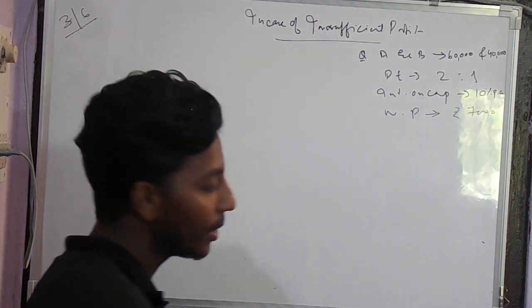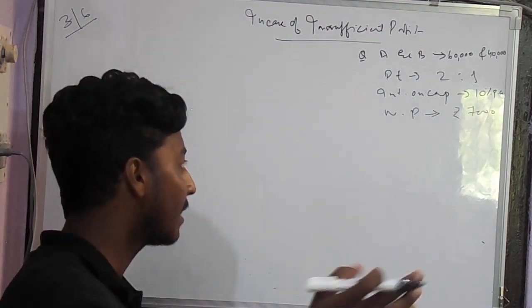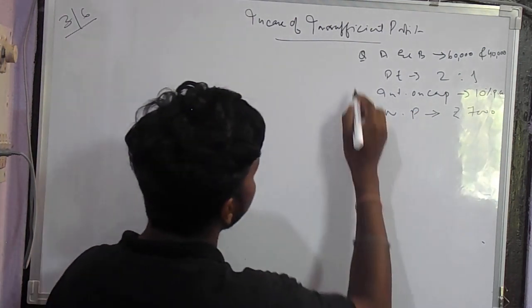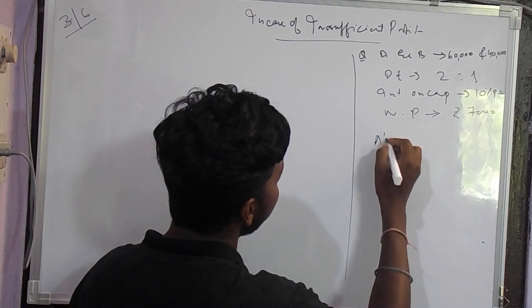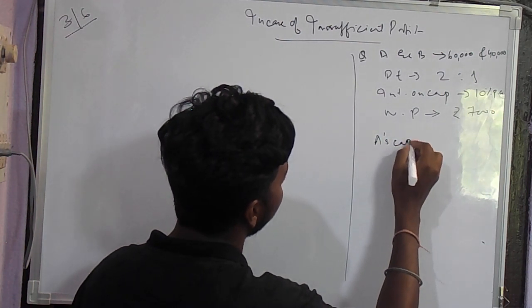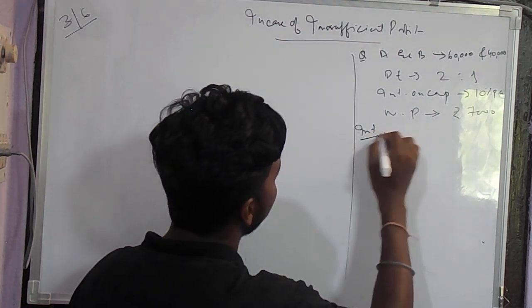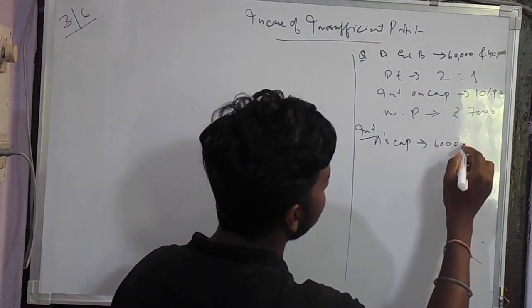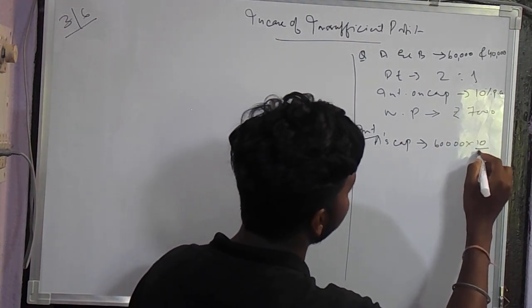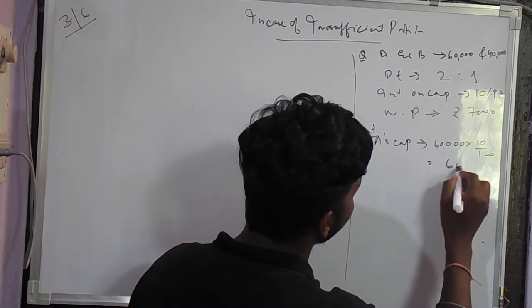Now how will we solve this? Let's first check the interest on A's capital. It will be 60,000 into 10 by 100, that means 6,000.